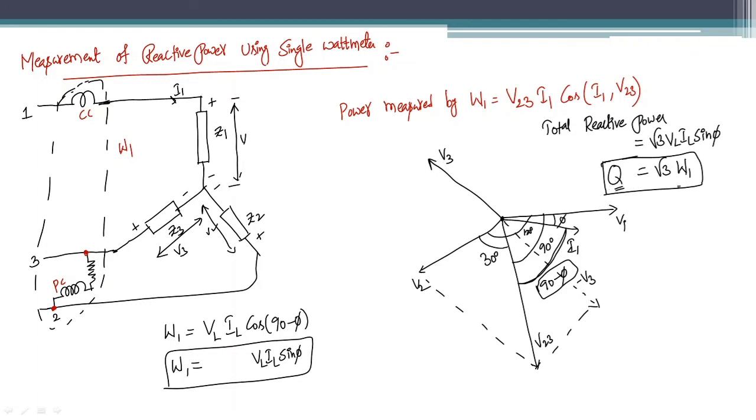In this way you can measure three-phase reactive power using a single wattmeter basically. The reason why we have studied this method is that in your electrical and electronic measurements laboratory, you have an experiment named measurement of three-phase reactive power. In that experiment we use this method of measuring three-phase reactive power, right? So this is about the measurement of real power and measurement of reactive power in three-phase circuits basically.